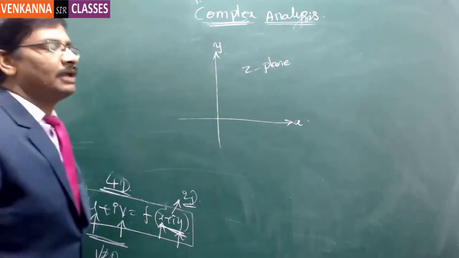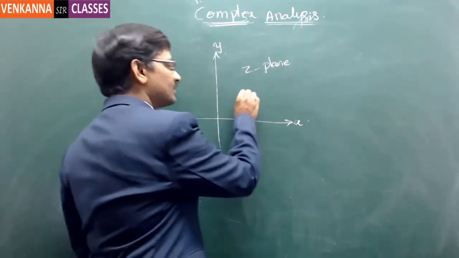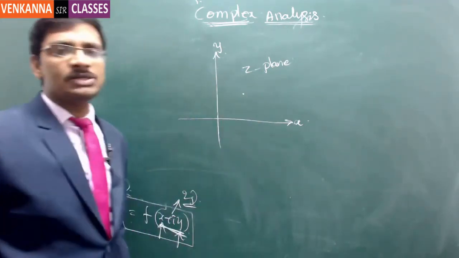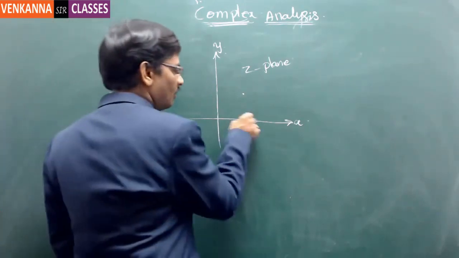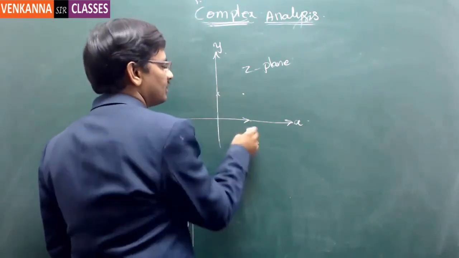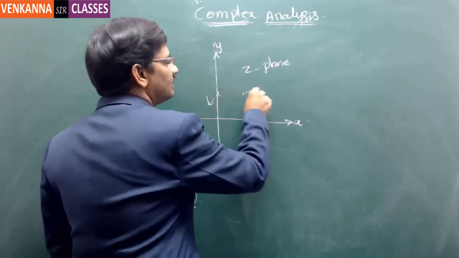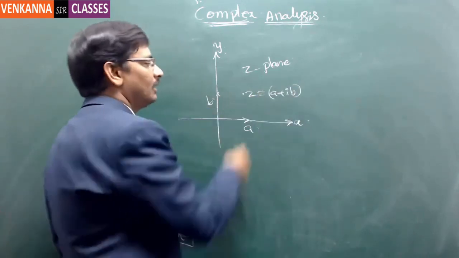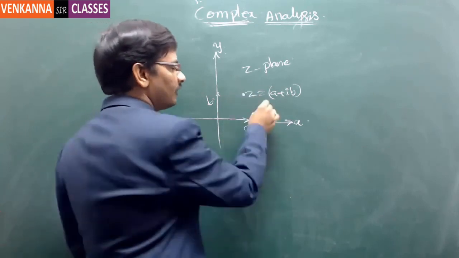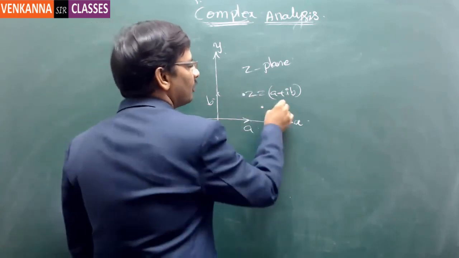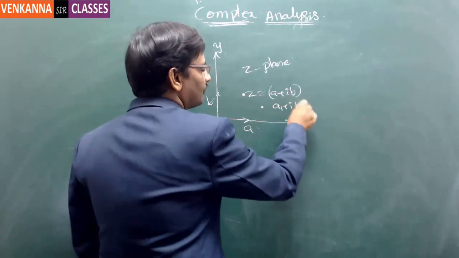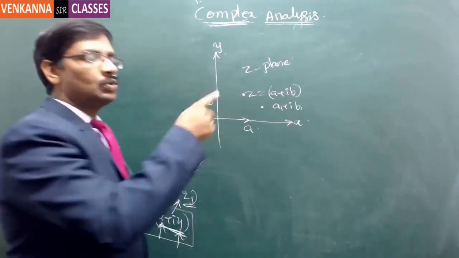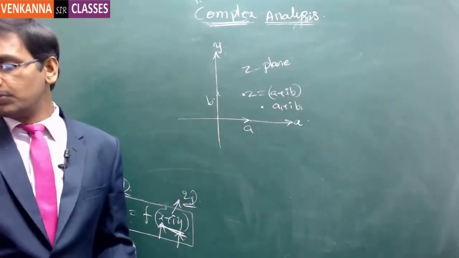And in this Z plane, each point is a complex number for us. Now each point is associated with two different variables. One is the real and another is the imaginary. Suppose this is A and this is B, then Z is equal to A plus IB. Now this A plus IB can be anywhere. If you select one more point here, it may be A1 plus IB1. So this is a different point, but two different numbers together are coming to that point.